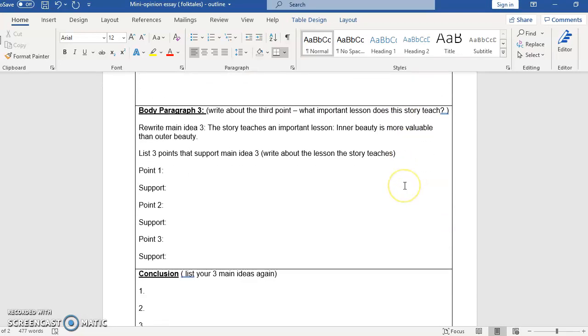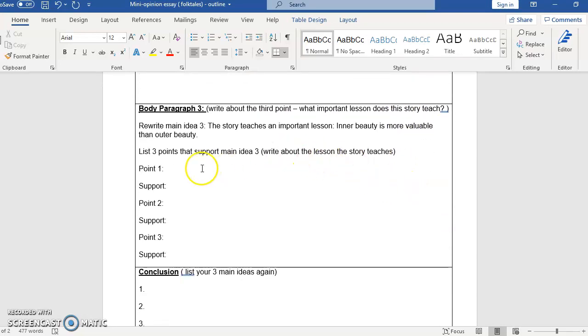Okay. All right, and now finally the lesson. So we said that the lesson is going to be that inner beauty is more valuable than outer beauty. Again, the Disney version, even when we saw the movie we were watching in class, right, Cinderella looks beautiful in all situations. But in this story, it's a little bit different. I mean, yes, she still looks gorgeous when she goes to the ball, but there's a hint that maybe there's a little more to it than that.